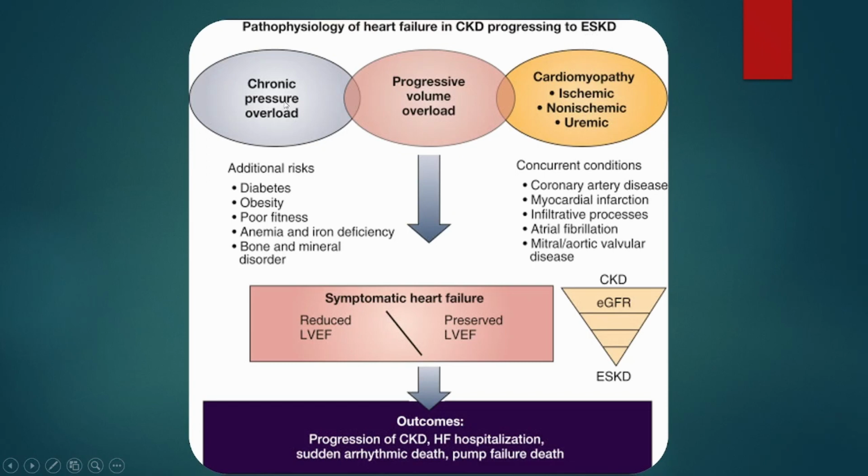As there is continuous pressure overload or progressive volume overload, and in case of clinical conditions such as cardiomyopathy, if it is ischemic, non-ischemic or uremic, there will be additional risks such as diabetes, obesity, poor fitness, anemia and iron deficiency, bone and mineral disorders. Along with these additional risk factors, there will be concurrent conditions such as CAD, coronary artery disease, MI, myocardial infarction, infiltrative process, atrial fibrillation and mitral or aortic valvular disease.